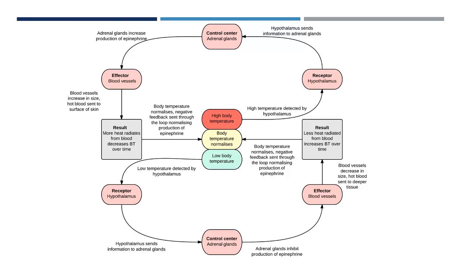Over time, heat as a byproduct of respiration will increase the body temperature of the cahirinus to normal. When this happens, negative feedback will result in the normalization of the production of epinephrine.